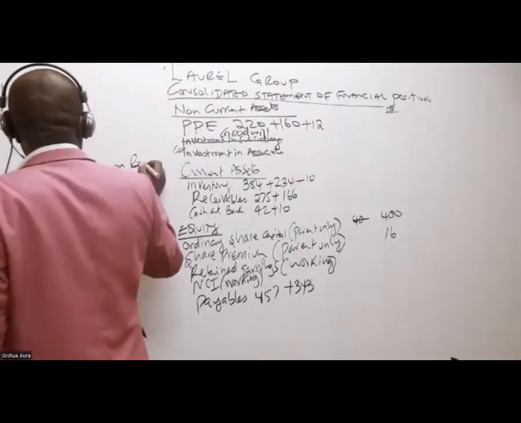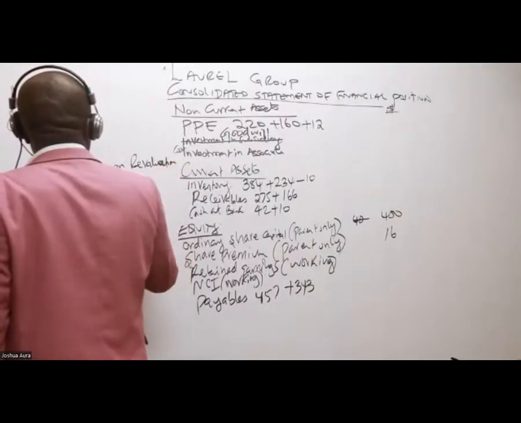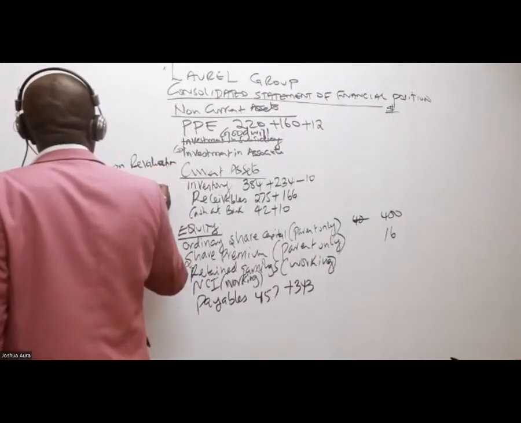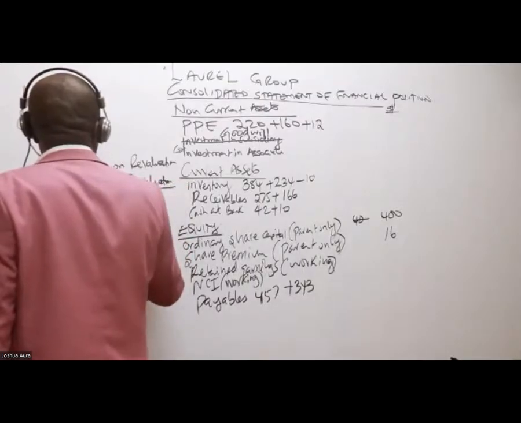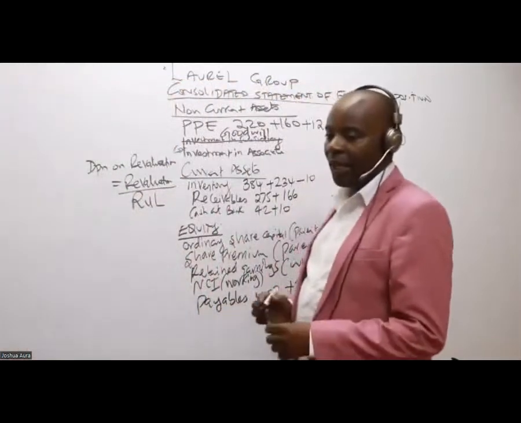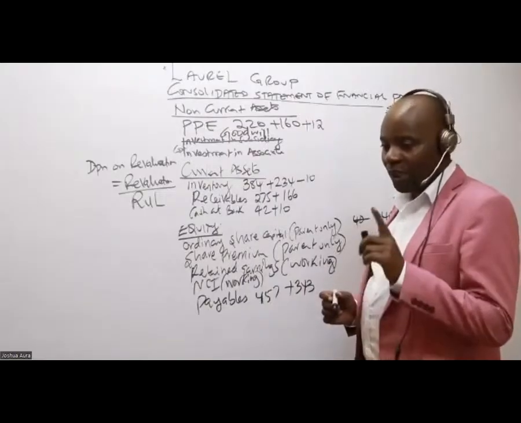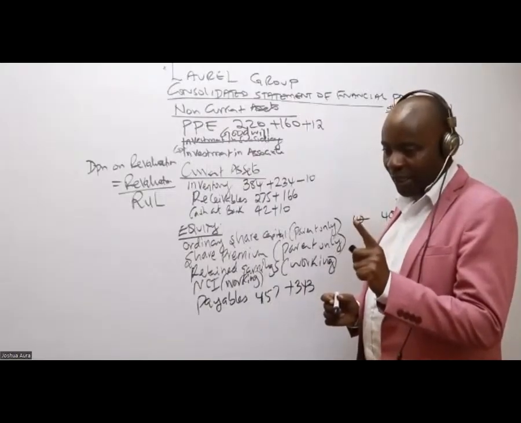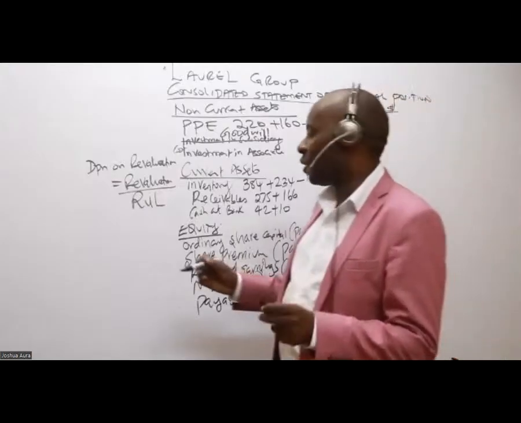This is very easy, because what I'll do is to take the revalued amount and divide by RULE, where RULE is the remaining useful life. So you take the revaluation over the remaining useful life.